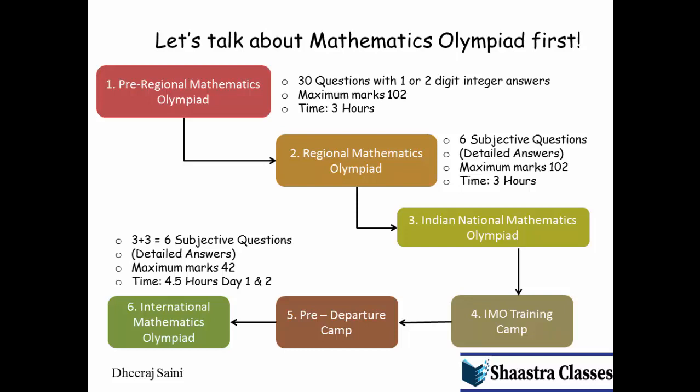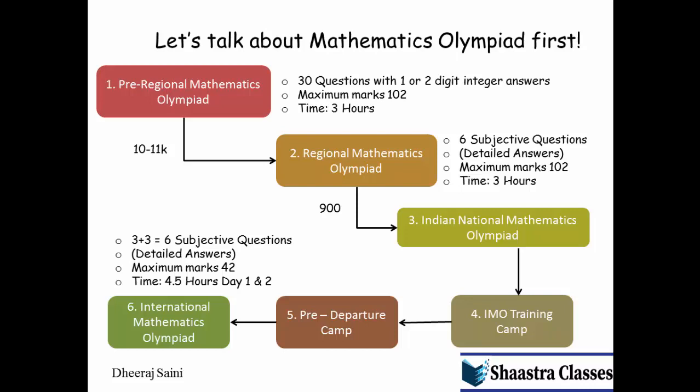From pre-regional to regional Mathematics Olympiad, around 10 to 11,000 students qualify to write the Regional Mathematics Olympiad. From regional to national, around 900 students qualify to go to stage 3, that is the National Mathematics Olympiad.